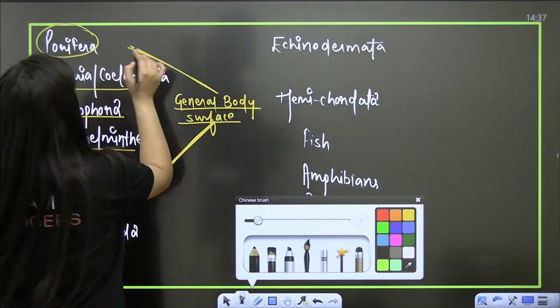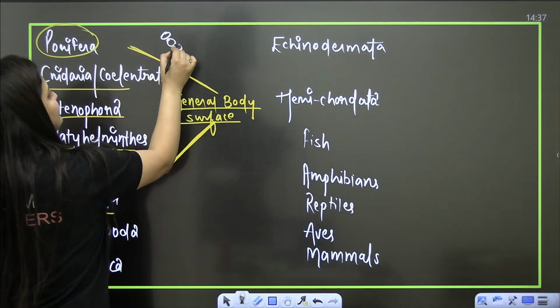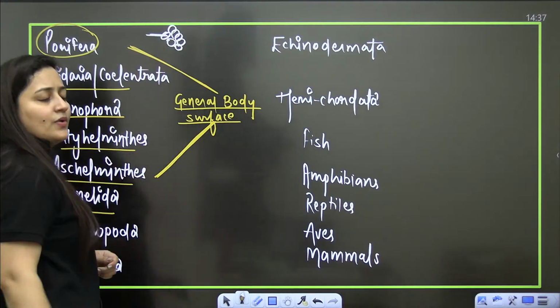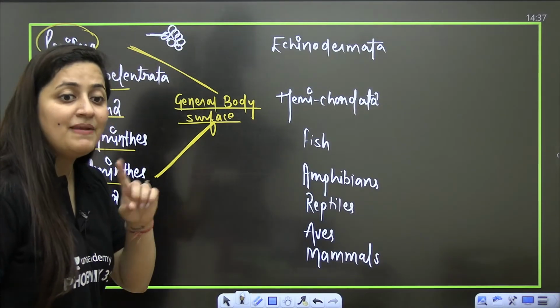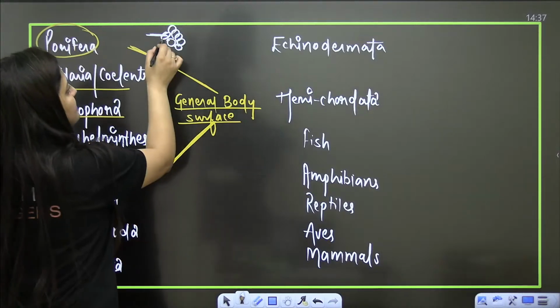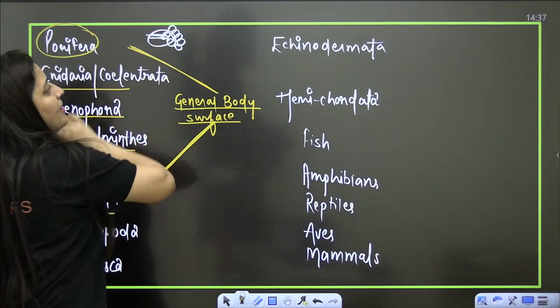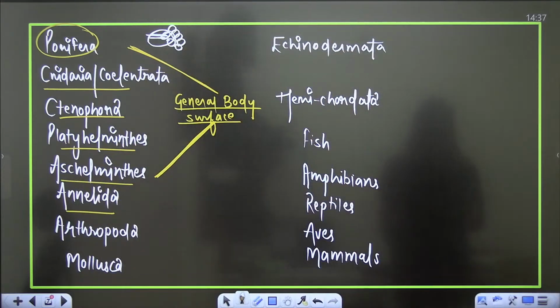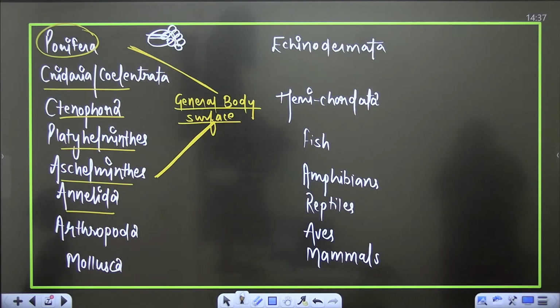Like in the case of porifera, cellular level of organization is there. It is a multicellular body. So via this plasma membrane the exchange of gases will be done. It is the general body surface through which the gaseous exchange will occur, but there is no proper respiratory organ. Understood?